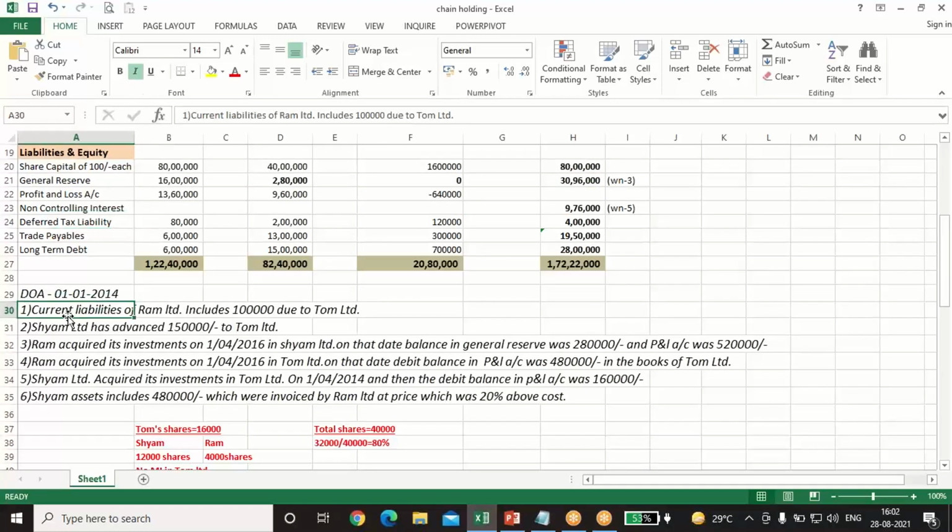Okay, now the adjustments. The current liability of Ram, the holding company, includes 1 lakh due to Tom Limited. This is an intercompany transaction. Sham Limited has advanced 1,50,000 to Tom Limited. This is also an intercompany transaction.